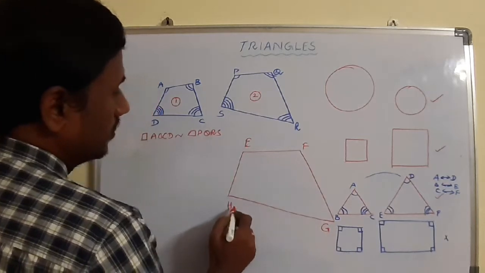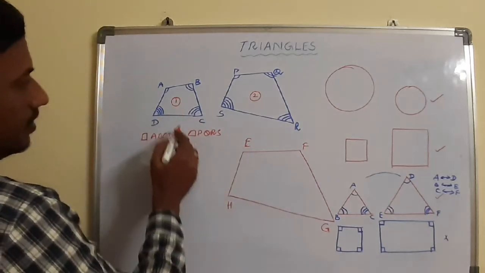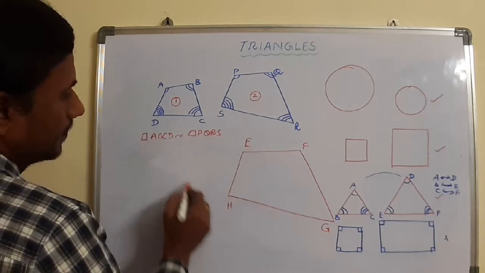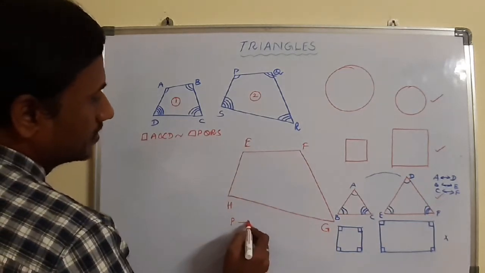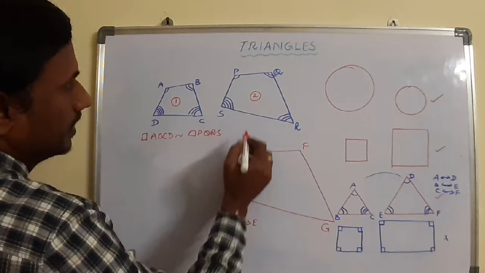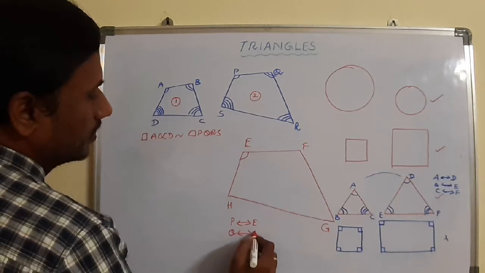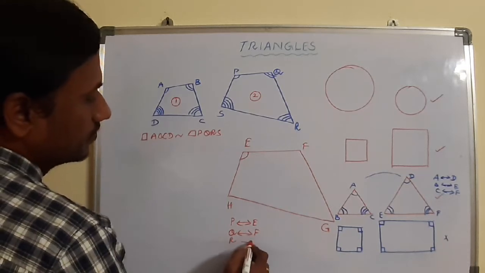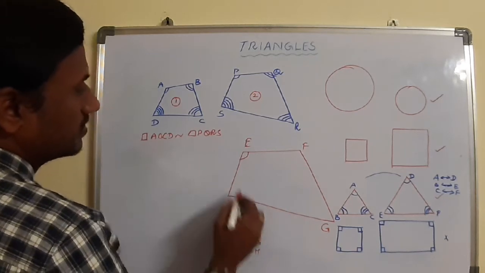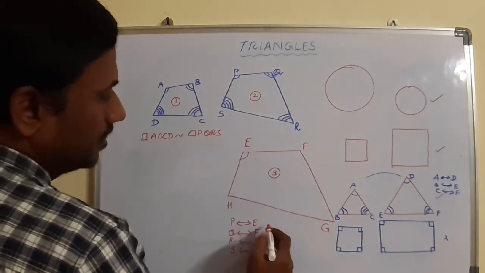By comparing these two, I find that P corresponds to E. Angle P equal to angle E, and angle Q equal to angle F. R corresponds to G and S corresponds to H. And also the sides of these two quadrilaterals, that means 2 and 3, are in proportion.